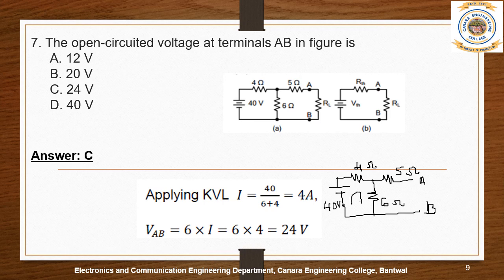We have to find the current I. Here the current is 0. Applying KVL, I is equal to 40 by 6 plus 4. Then VAB is the voltage across the 6 ohms. So we get 6 into 4, which is equal to 24 volts.